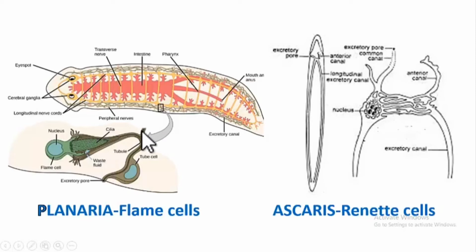This is the excretory canal, and the excretory canal then opens out through a pore on the body wall. See here, all the flame cells are present. They open into the excretory canal, and that canal opens out through pores on the body. The pores are not shown here, but understand, flame cells collect the waste materials and pour that into the excretory canal. The excretory canal opens through excretory pores present on the body wall.